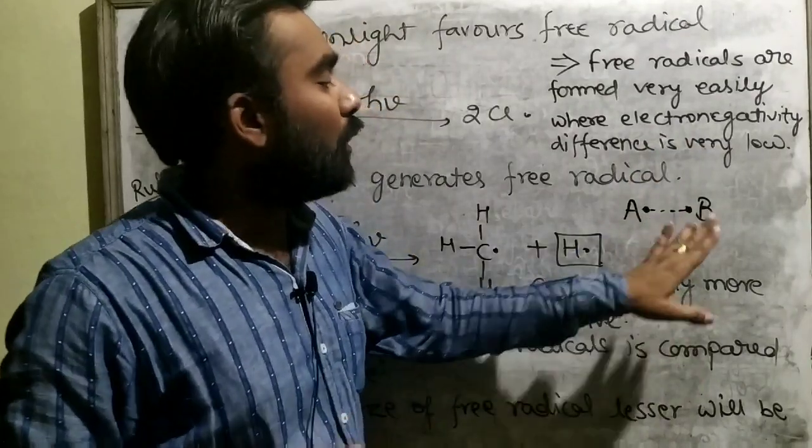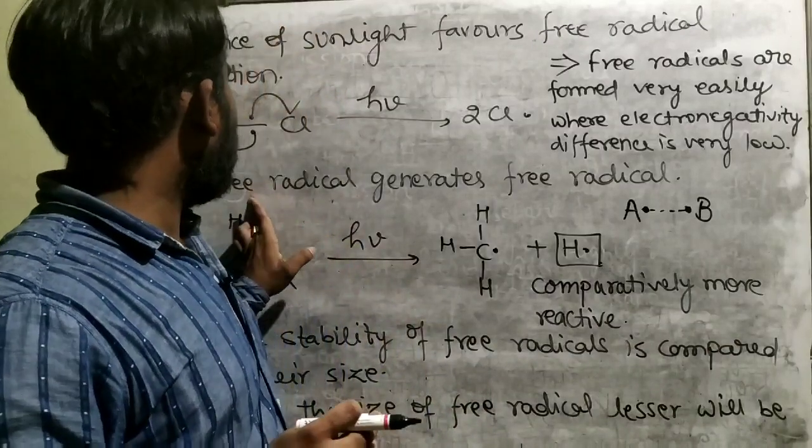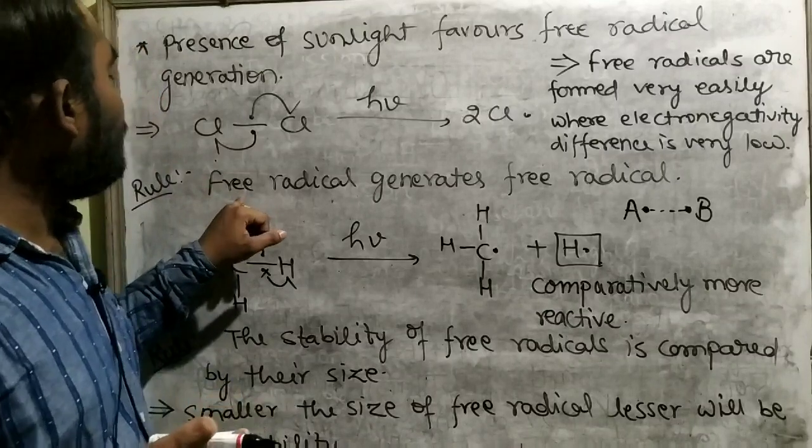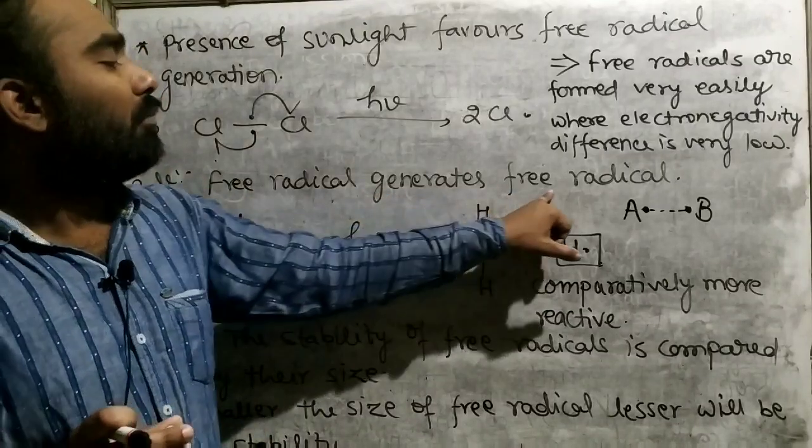This is the very important step. So you can understand this rule very easily, that free radical generates free radical.